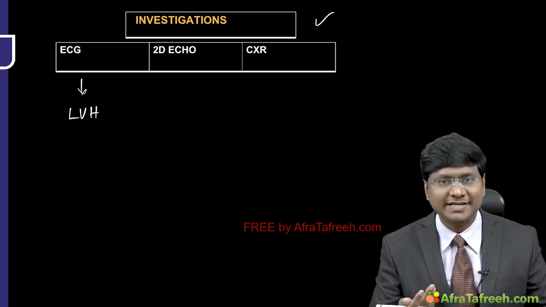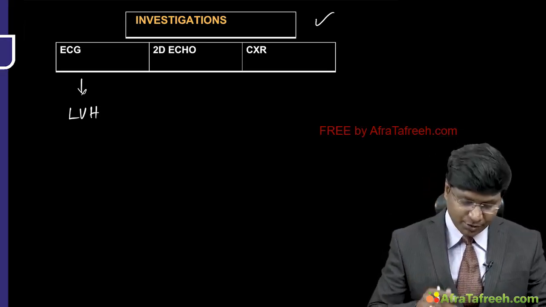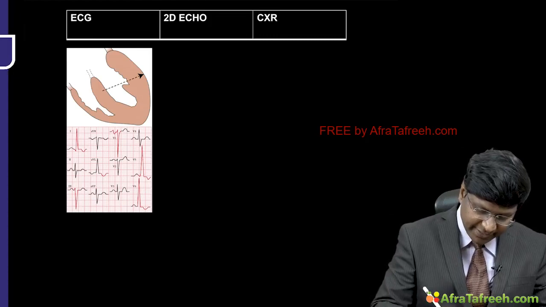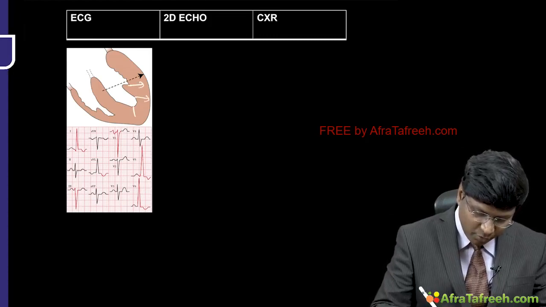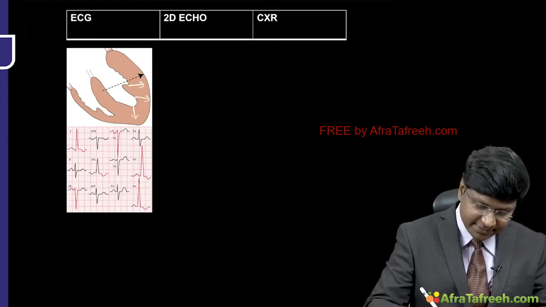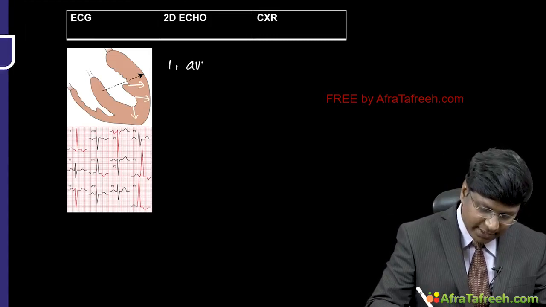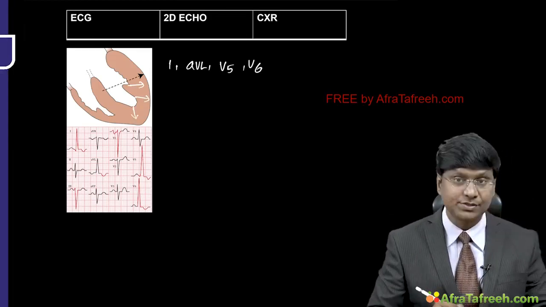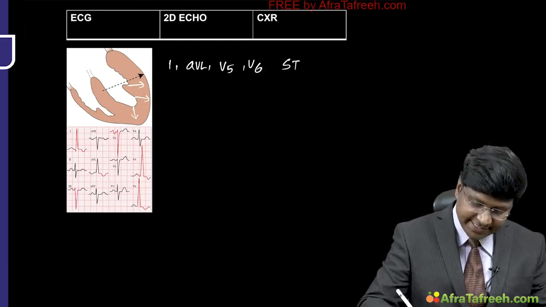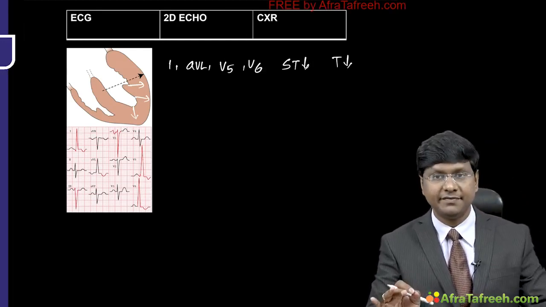Now the ECG changes are, number one, you will notice the LV strain pattern. What is that LV strain pattern? In leads 1, AVL, V5 and V6, you will observe ST segment depression and also asymmetrical T wave inversion.